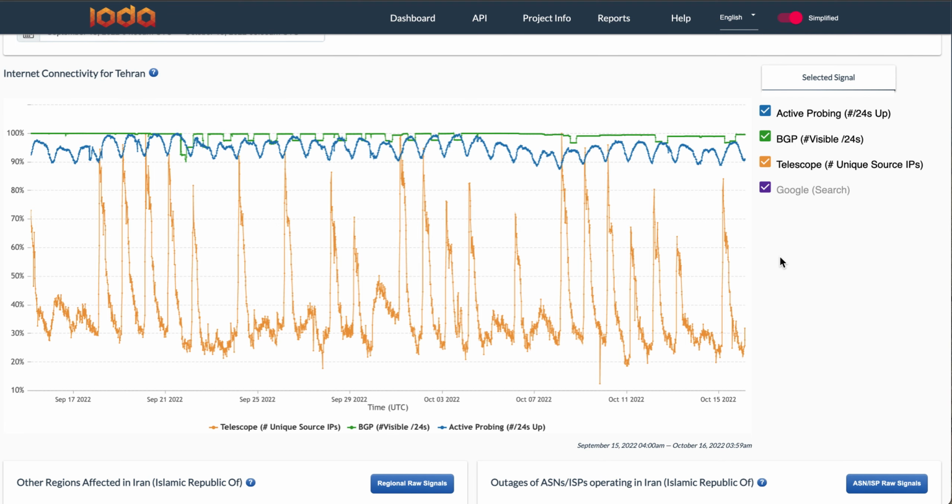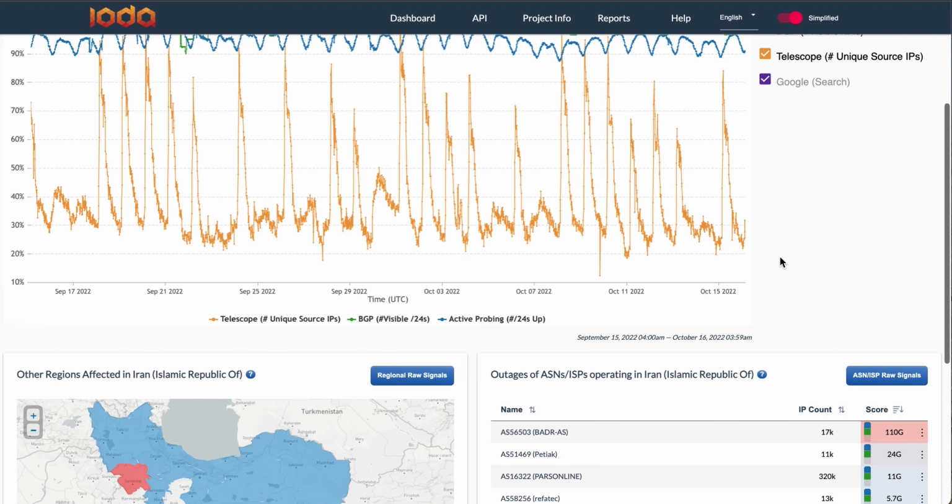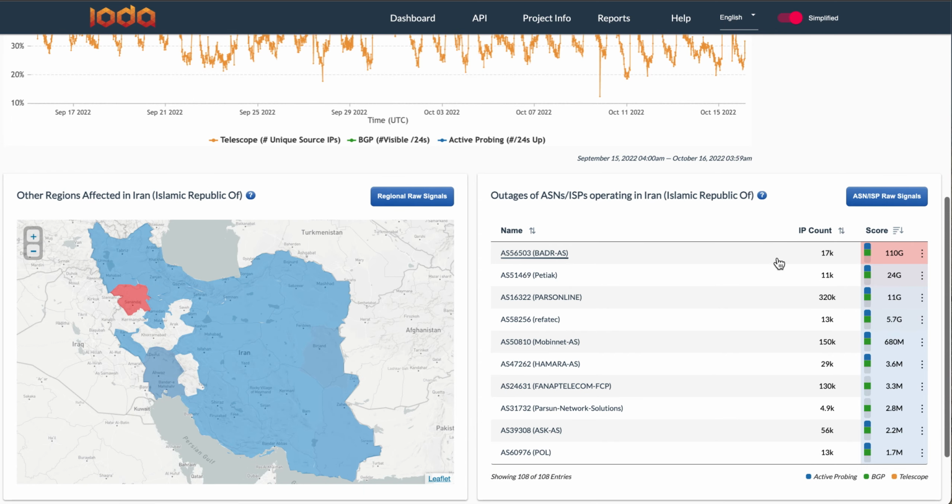So as I mentioned, we know that the Iranian government limited access to the internet during these times by shutting down the three largest mobile internet providers, Irancell, Ritel, and MCCI. IODA does not always have the best visibility into cellular networks, but let's take a look at Ritel.